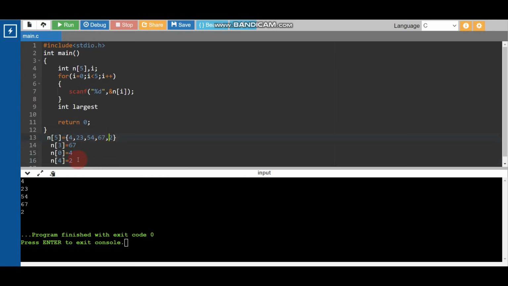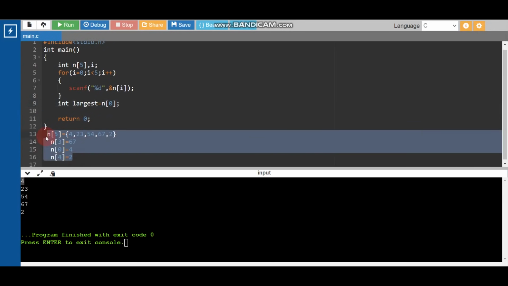So I am going to give it an initial value of n0. Why did I write n0? n0 means the initial value, whatever the initial value is, we will write here. We will store the initial value in this integer. Largest is the integer, and in this largest integer we are storing the first value. First value is 4. Now I am going to remove this.